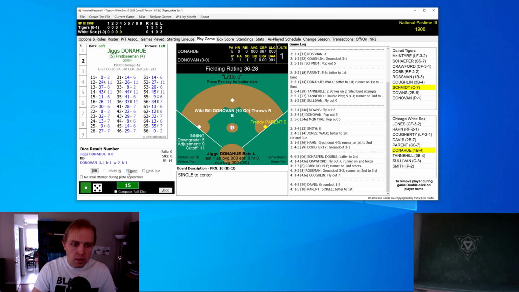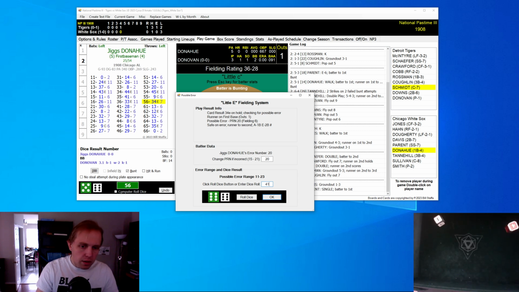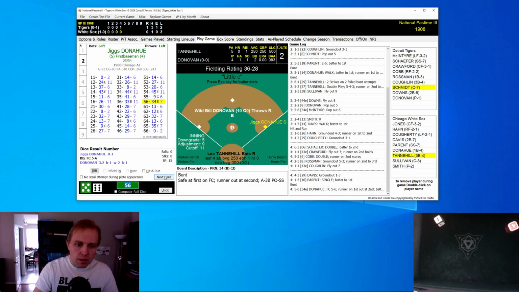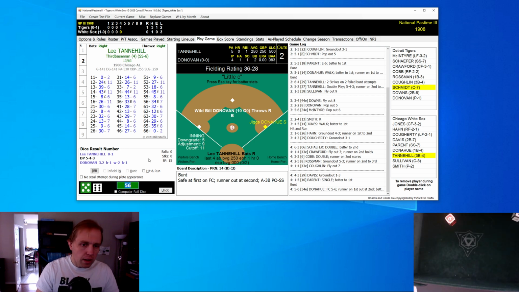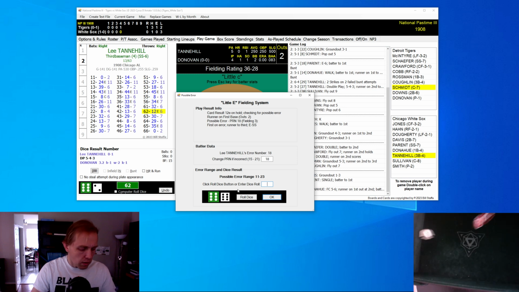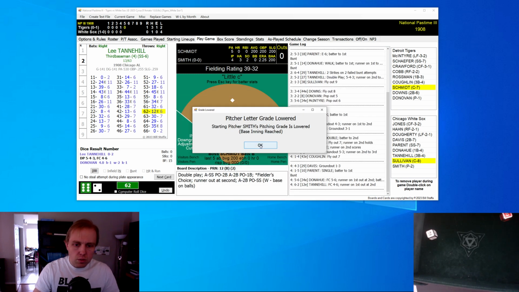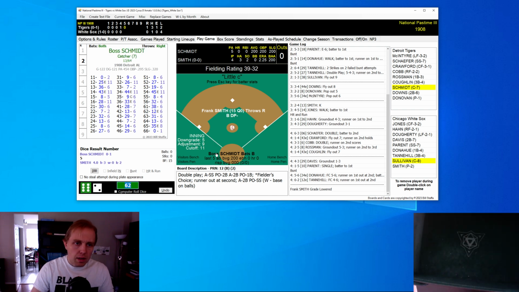Now the White Sox down by a run in the early going. And we were bunting with Donahue, and that bunt ends up going to third base, who gets the out at second. Fielder's choice now is the ruling on that one. Tannehill up now with the runner on first base instead of runner on second base like the White Sox wanted. And Tannehill is going to ground that one over to second base, and that does it. And up now is Bosch Schmidt.